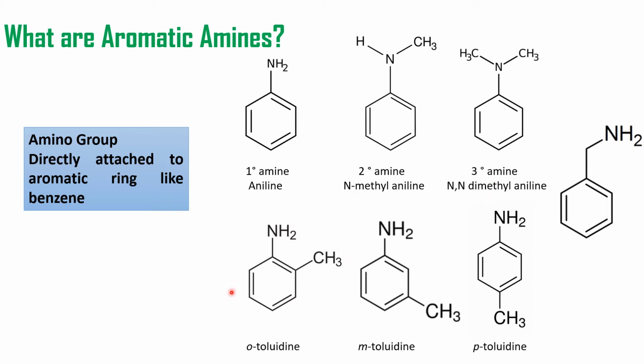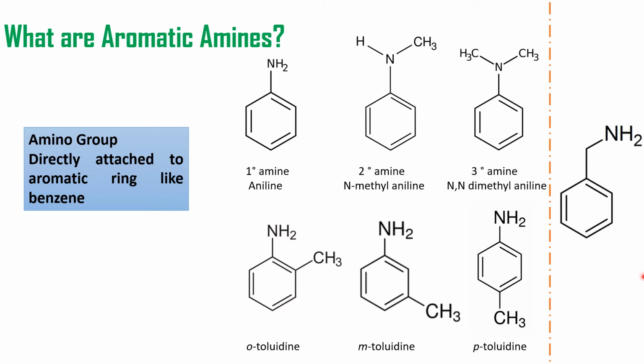We have also seen what is toluene. In case of toluene, there is a benzene ring attached with a methyl group. So a compound containing amino as well as methyl substitution, that is aniline plus toluene, is called toluidine. Depending upon their mutual positions, it can be ortho, meta and para.